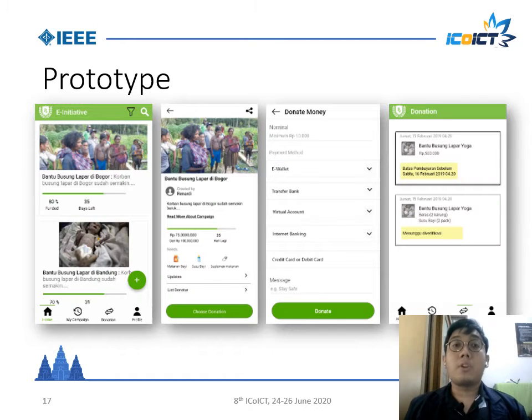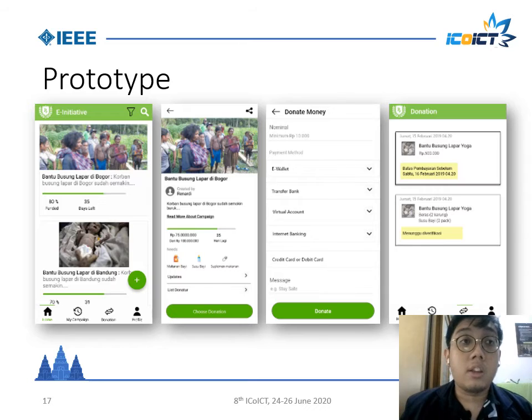Now this is the prototype process. In this process, the prototype is created using the Adobe XD application. In this prototype, it is also possible for the user to perform complex interactions like scrolling and tapping. This prototype was made to medium fidelity. Medium fidelity is a center between low and high fidelity. And this is an example of the prototype of an initiative.